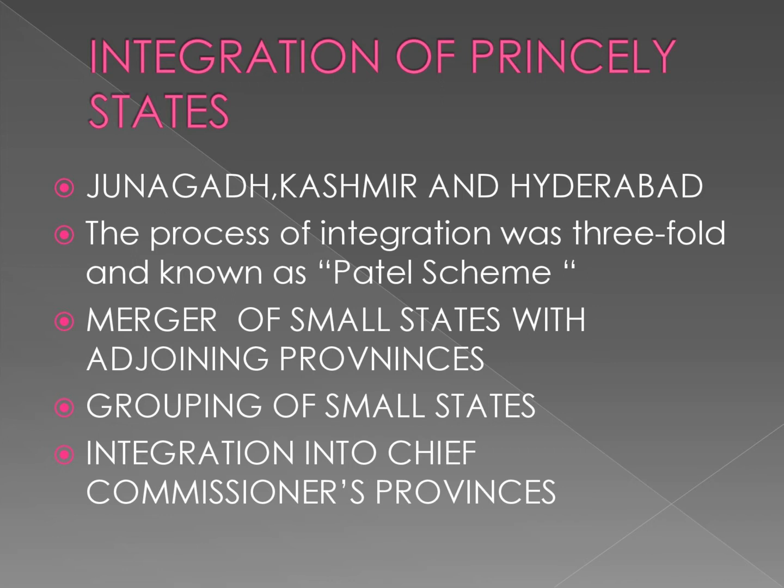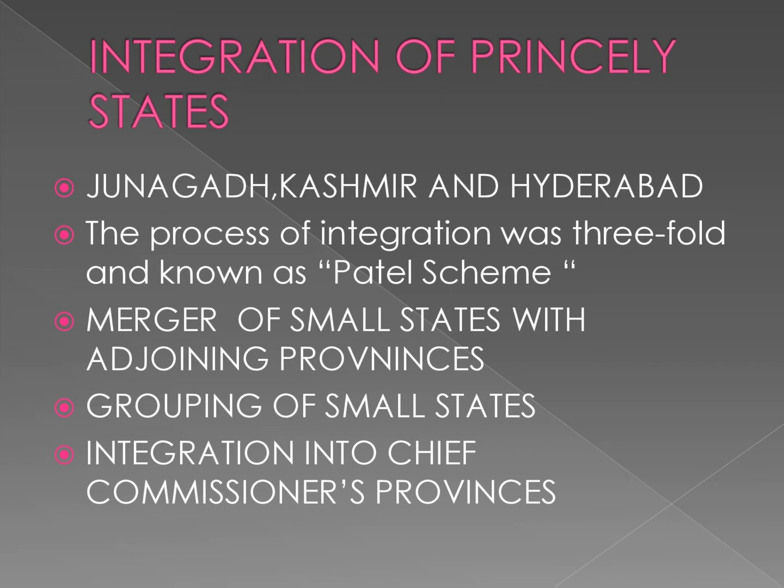Then the second one, grouping of small states. Many small states grouped themselves to form a big state, with the ruler of the most important one becoming the Raja Pramukh, for example, the Union of Saurashtra and the Patiala and East Punjab States Union. These unions were called Part B states. Then the third factor is known as integration into chief commissioners' provinces.